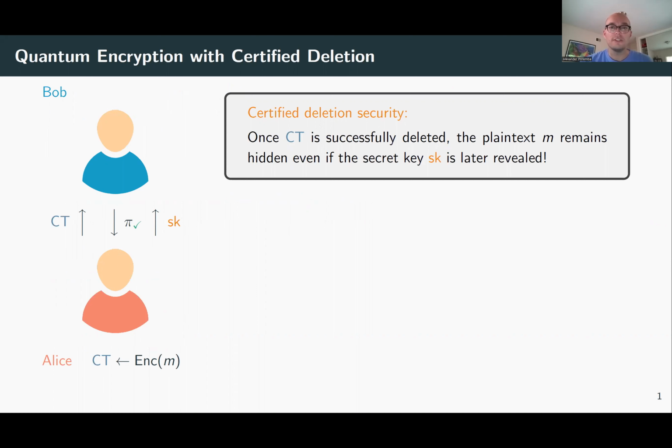What certified deletion allows Alice to do is to request that Bob deletes the ciphertext, in which case he will produce a classical certificate pi that he can send to Alice, and Alice can verify the certificate. Certified deletion security says that if Alice is convinced that the certificate is correct, then the plaintext remains hidden even if the secret key is now revealed. Clearly this is something that's completely impossible to do in classical cryptography.